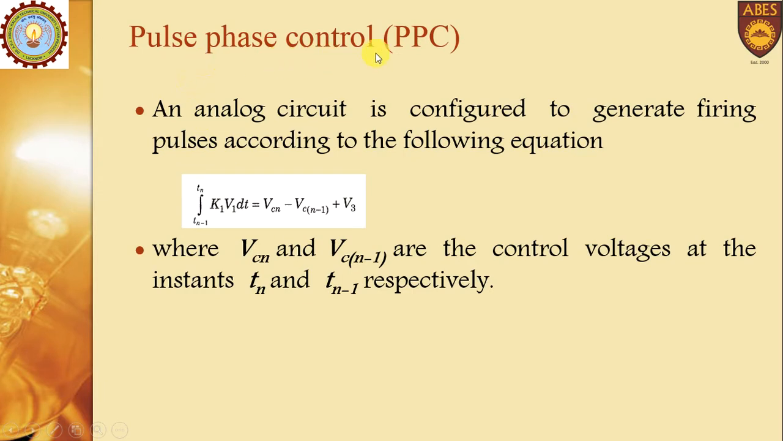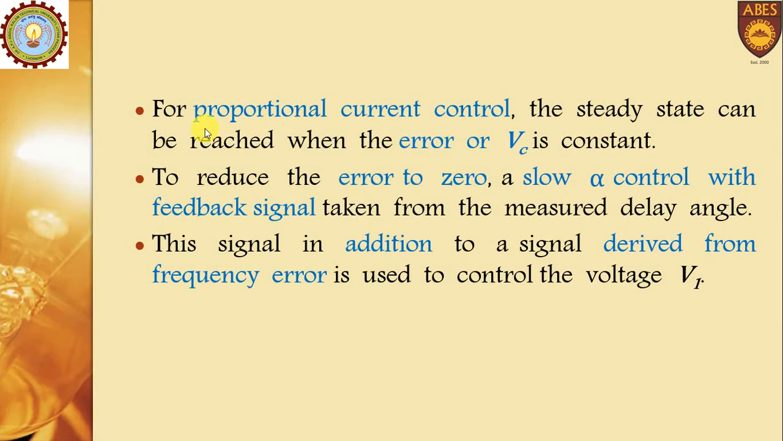And another one is the pulse phase control, or PPC. In this, an analog circuit is configured to generate the firing pulse. The firing pulse will be generated as per this equation, where Vc(n) and Vc(n-1) are the control voltages at instants Tn and Tn-1. Now for proportional current control, the steady state can be reached when error or Vc is constant. Out of these two, any one has to be constant.